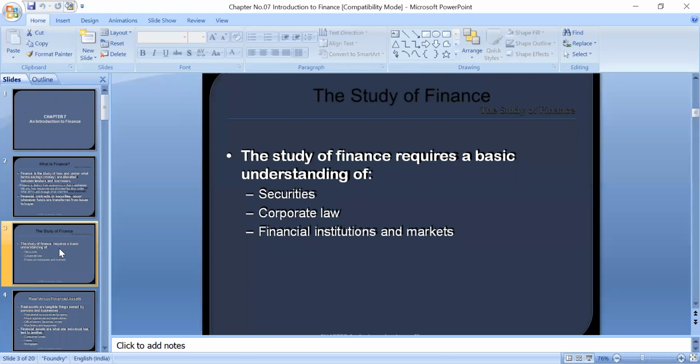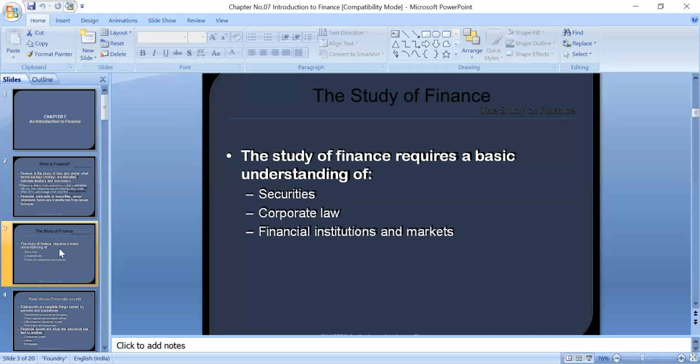The study of finance consists of three things. The first is securities. Securities are documents, just a piece of paper representing a contract to receive money in the future or to make a payment in the future. That is called a security. Examples of securities are shares, bonds, debentures, and bills of exchange.